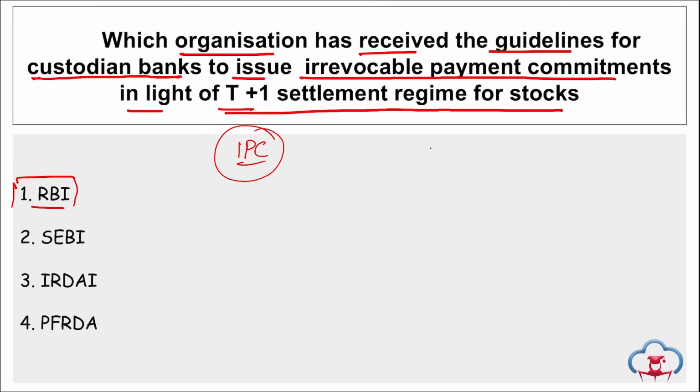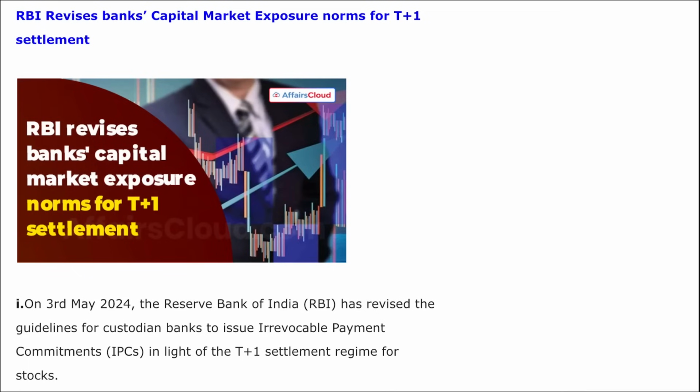The maximum intraday risk for the custodian banks issuing the IPC will be considered under the capital market exposure at 30% of the settlement amount. And RBI, they have lifted the restrictions on the Bajaj Finance Limited's Insta EMI card and their e-commerce platform, that is eCom. Correct. Let me show you here that RBI, they have revised the guidelines for the custodian banks to issue irrevocable payment commitments in light of T+1 settlement regime for stocks.